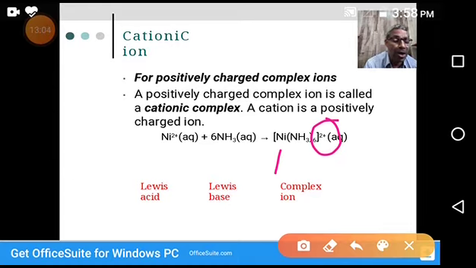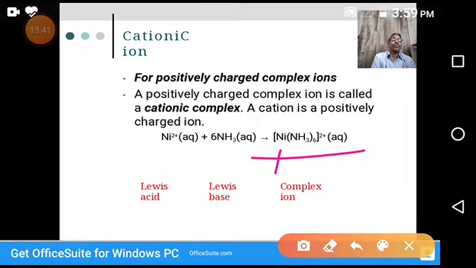So in coordination compounds, the complex ion may be positive or negative. The charge depends upon the surrounding species, in other words, the surrounding ligands. The nature of the ligands affects the charge of the complex. If the charge of the complex is positive, we call it a positive complex. This is an example of a positive complex.